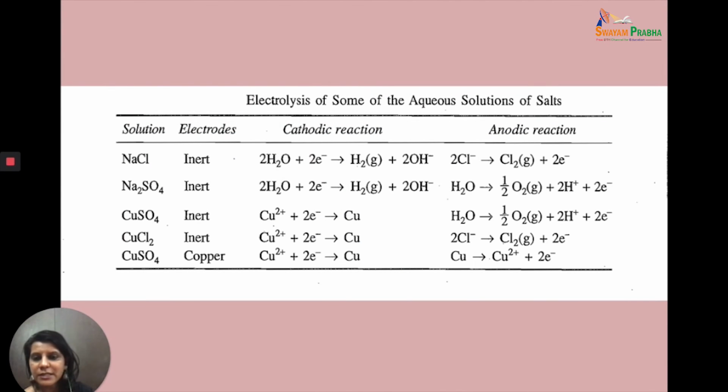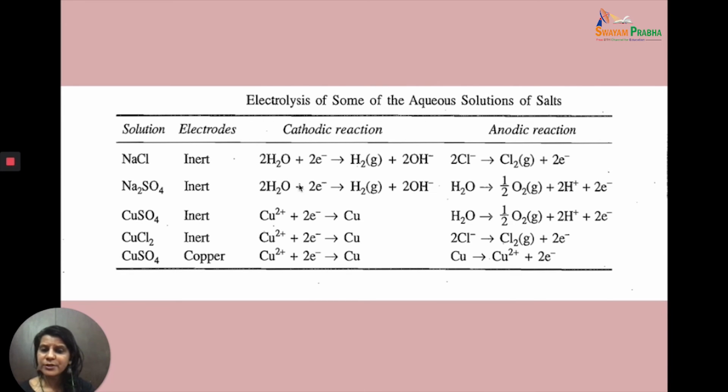Just take a look at the electrolysis of some aqueous solutions of salts. You have sodium chloride, sodium sulfate, copper chloride and copper sulfate. The way to work on it is, you see what chemical substances are involved, how they ionize, and what the ions are. The cations which have higher reduction potential value will be reduced at the cathode. The anions which have lower reduction potential values will be oxidized at the anode. So just take a look at these.